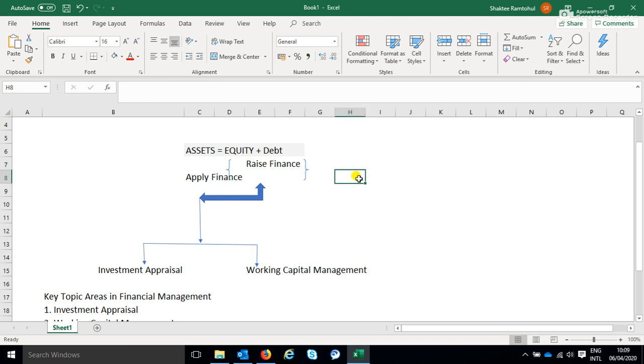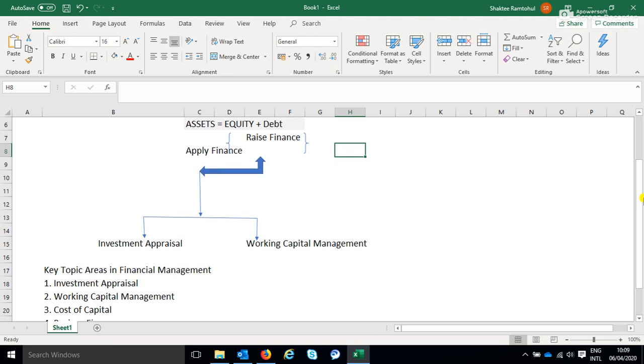Now, what do we do once we've raised the finance? Surely it must be put to some use, isn't it? Once we raise the finance, we would apply it, or invest it, in assets. When it comes to assets, we will decide whether to buy a new piece of equipment or machinery, or we will invest in working capital management, so probably you're buying inventories or anything of that nature.